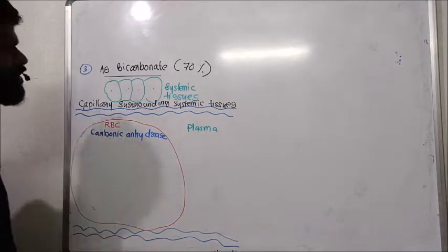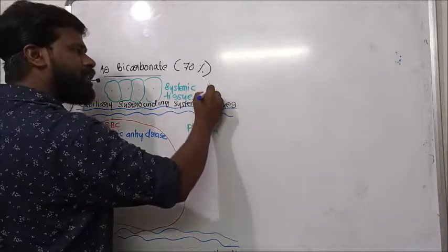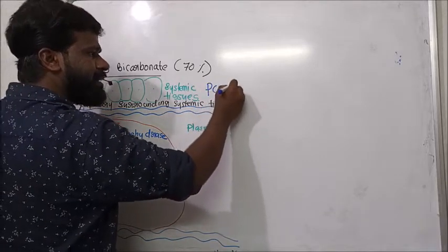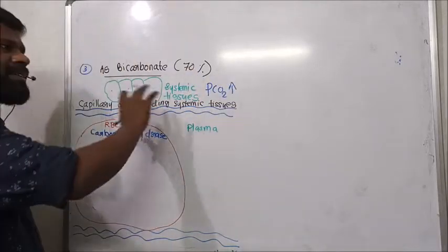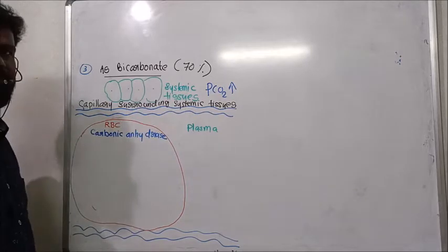And in this systemic tissue, the partial pressure of carbon dioxide is higher. We know the PCO2 is higher near the capillary surrounding tissue.